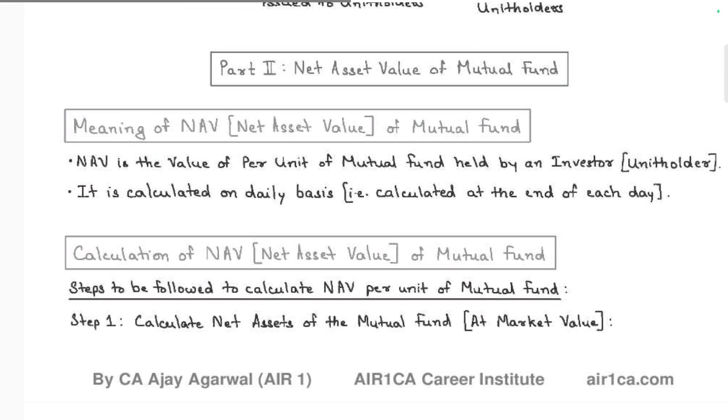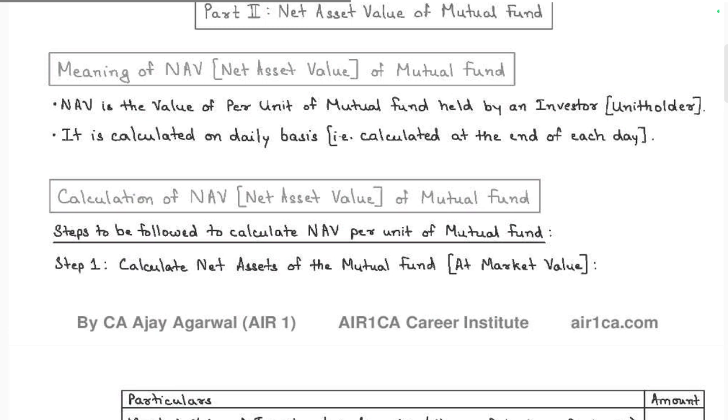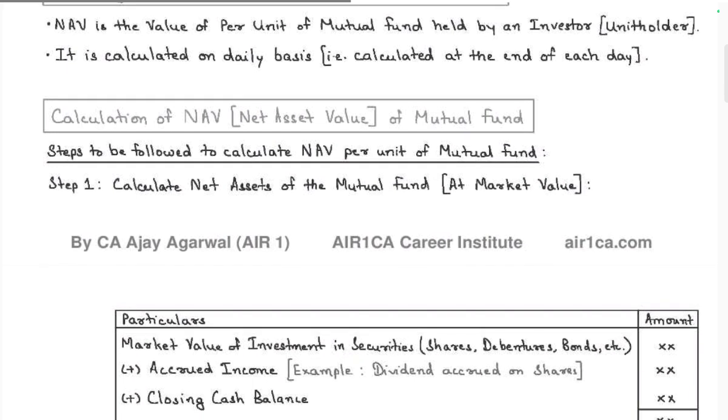So, net asset value of mutual funds. Meaning of NAV: NAV is the value per unit of a mutual fund held by the investor, the unit holder. It is calculated on a daily basis, at the end of each period. Calculation of NAV, net asset value of mutual funds.